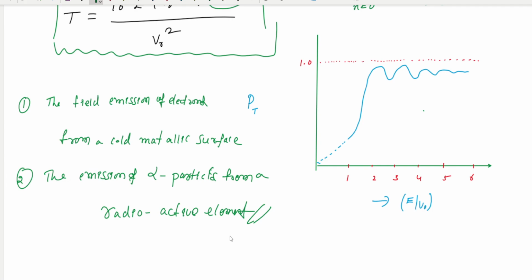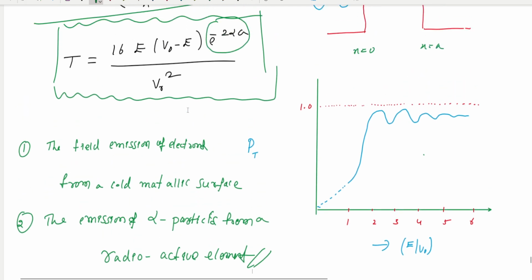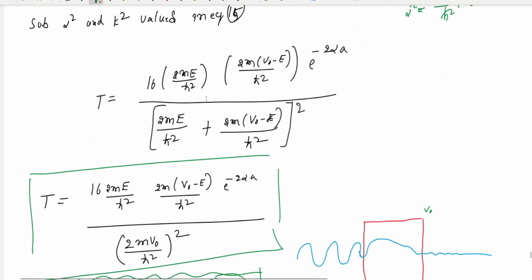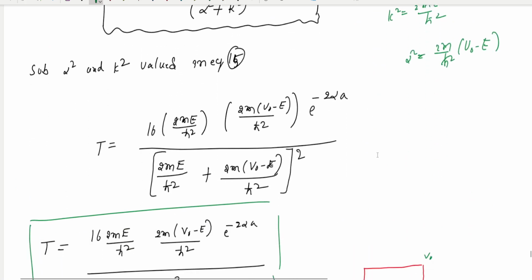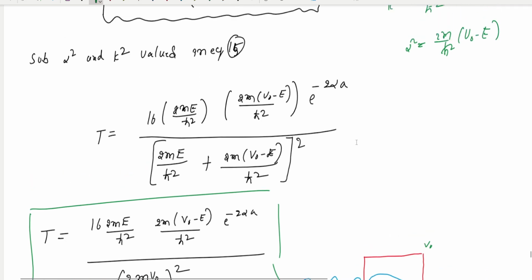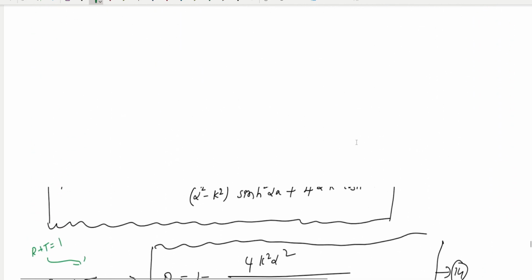I can explain it online step by step, but it will take almost 1.5 to 2 hours. That is not good for this type of video. So I already derived this, and then I can explain.